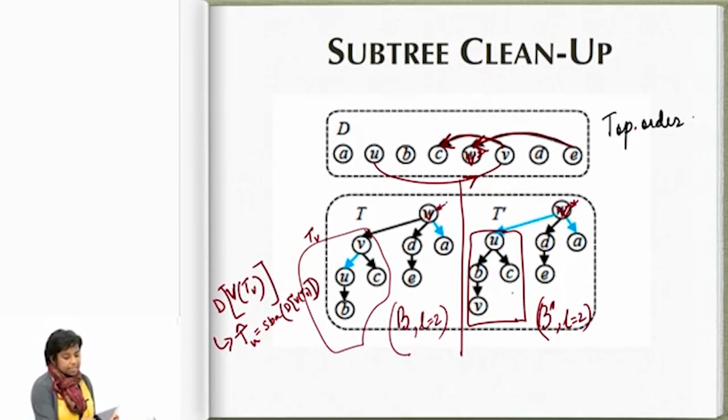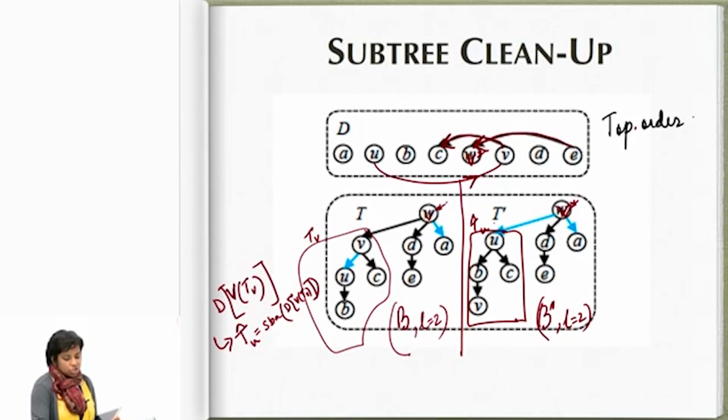You will see that the set of vertices appearing in this subtree and this subtree are identical. That is by construction, because the SBA that I found was from this subgraph, which only consists of vertices from this subtree. So I basically replace this with this T hat of U. Okay, now I do one other check. Now U has become the root of this subtree, correct?